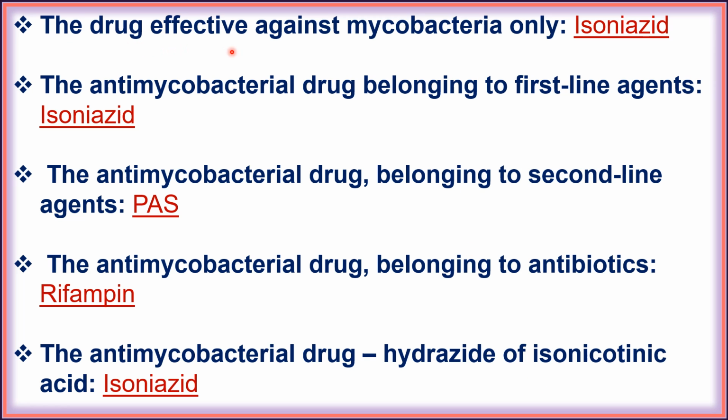Next, the drug effective against mycobacteria only, that is isoniazid. Next, the antimycobacterial drug belonging to first line agent, that is isoniazid. Next, the antimycobacterial drug belonging to second line agent, that is PAS, para-aminosalicylic acid. Next, the antimycobacterial drug belonging to antibiotic, that is rifampin. Next, the antimycobacterial drug hydrazide of isonicotinic acid, that is isoniazid.